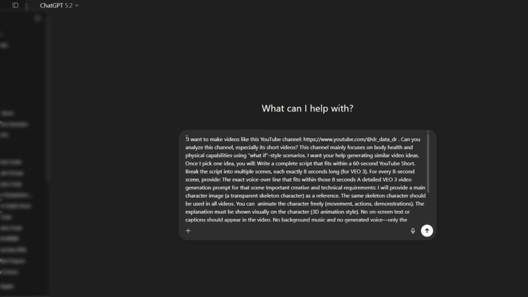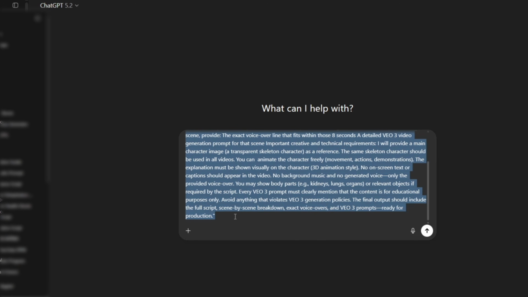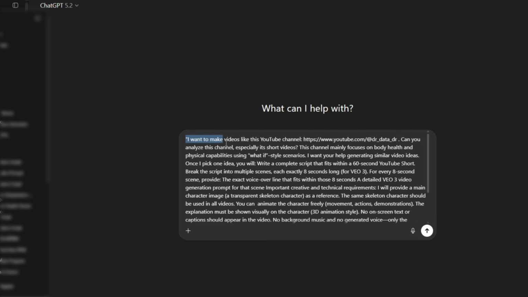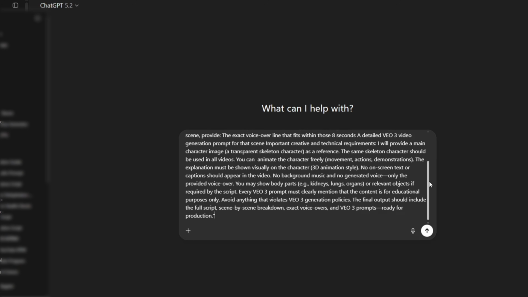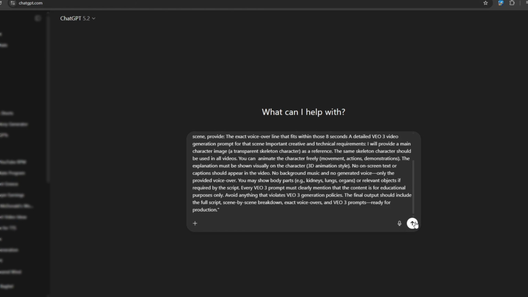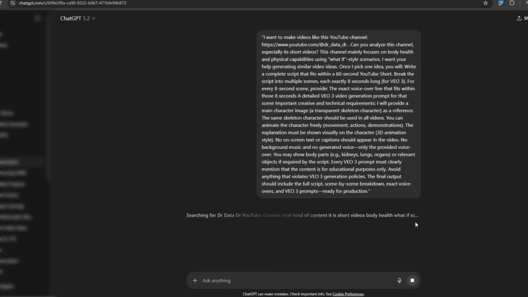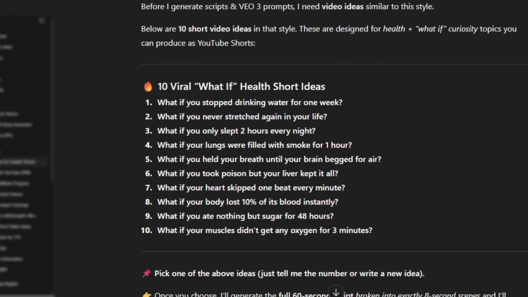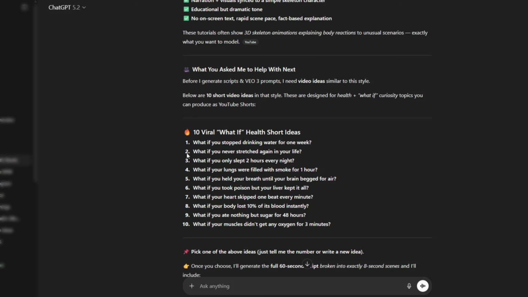This is a mega prompt that contains all the basic details and precautions. You should read it carefully and modify it according to yourself. If you want to add or change anything, you can do that too. Then I'll run it. After that, ChatGPT will give us complete analysis and also provide 10 video ideas. You can choose any one of them, or you can ask for more ideas. But I'll choose one from this.